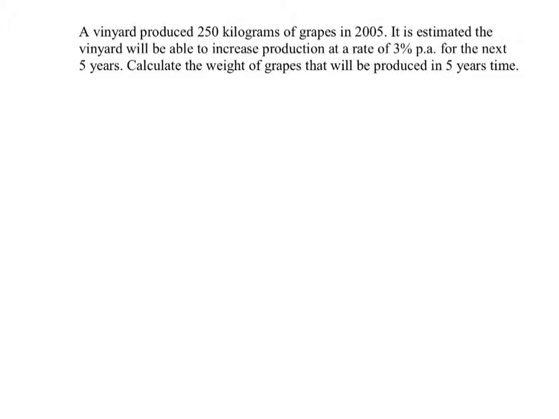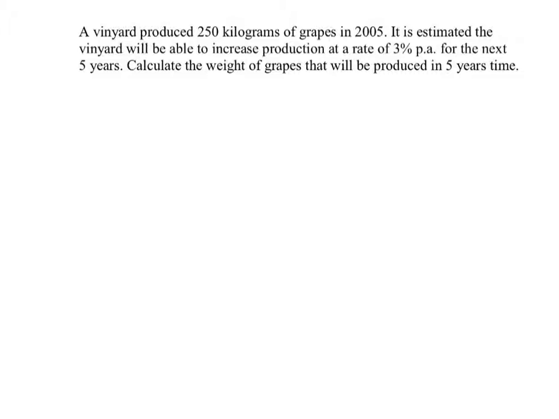Okay, so let's take a look at our first question. A vineyard produced 250 kilograms of grapes in 2005. It is estimated the vineyard will be able to increase the production at a rate of 3% per annum for the next 5 years. Calculate the weight of grapes that will be produced in 5 years' time.